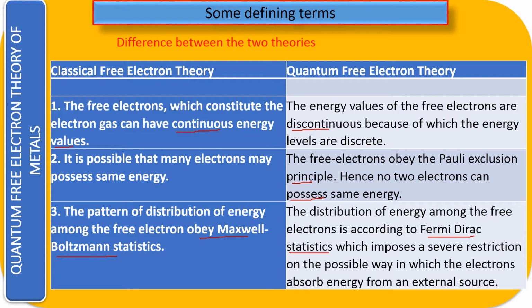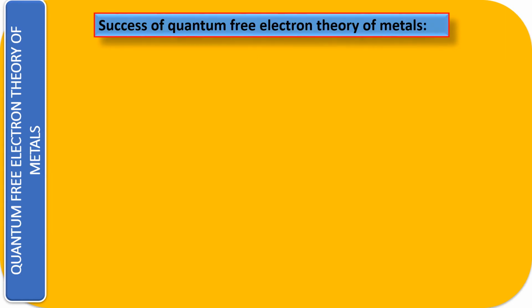So how the electron can absorb or emit the energy, and how they can move from one energy state to another energy state. There are several restrictions, even on how it depends upon the temperature. All those restrictions have been taken care of in the Fermi-Dirac statistics, which we have seen in detail. So these are the main differences between the classical theory and the quantum theory.